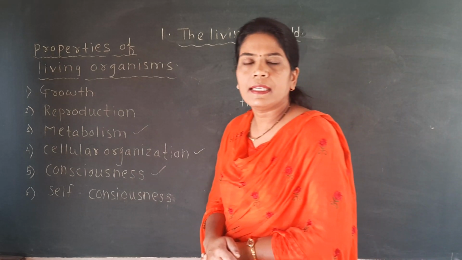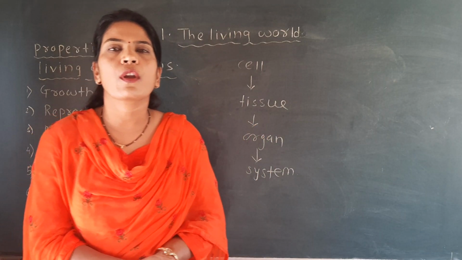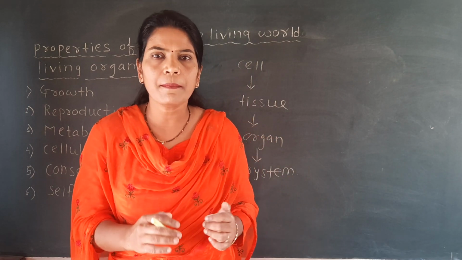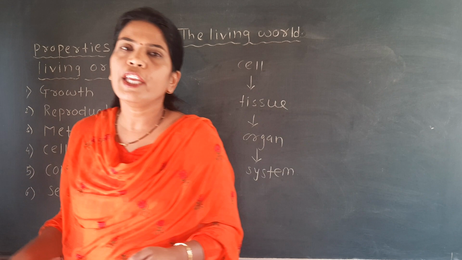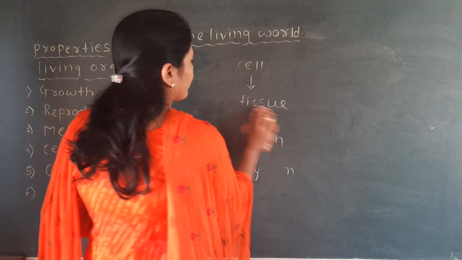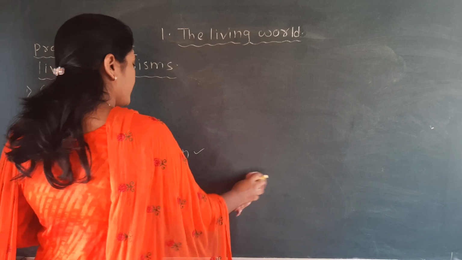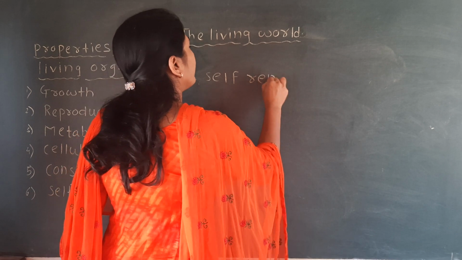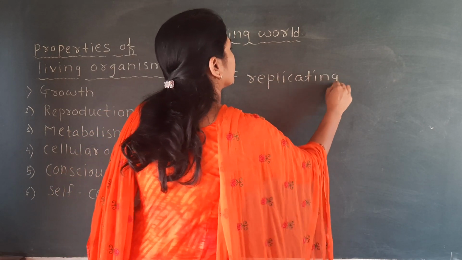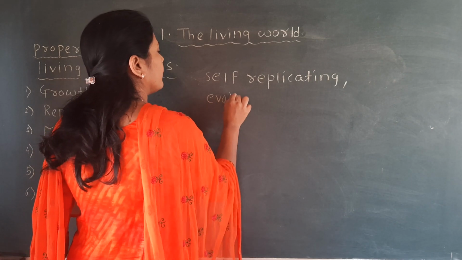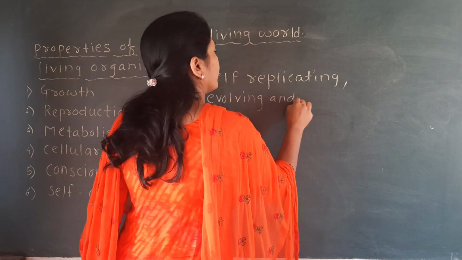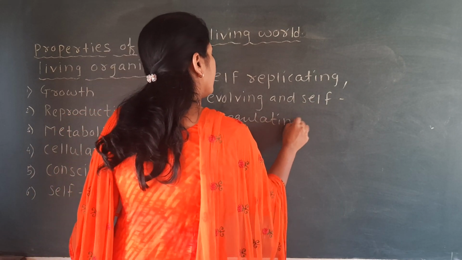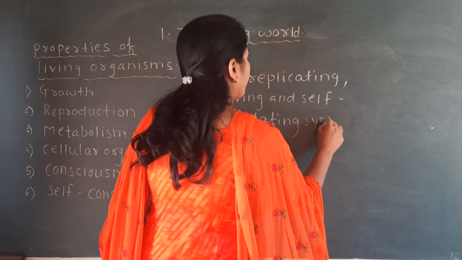So see here, the last point is which organism you call a living organism. Living organisms are nothing but self-replicating, evolving and self-regulating systems.